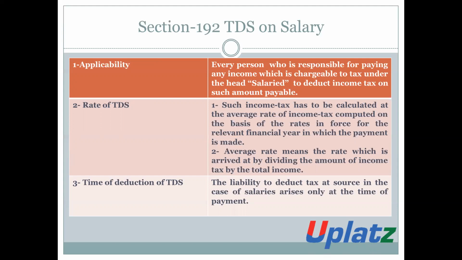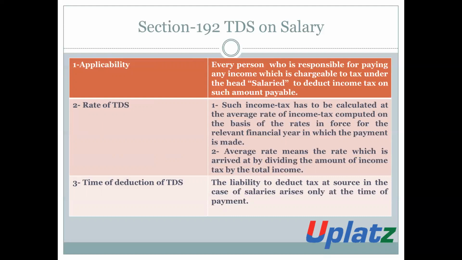And what is the rate of TDS? The TDS has to be calculated at the average rate of income tax, which is computed on the basis of the slab rates relevant for the financial year in which the payment is made.